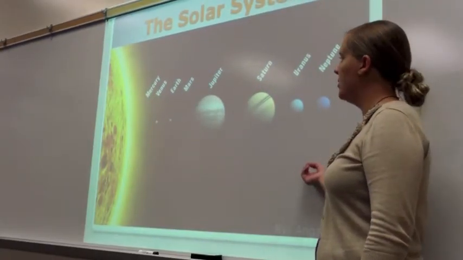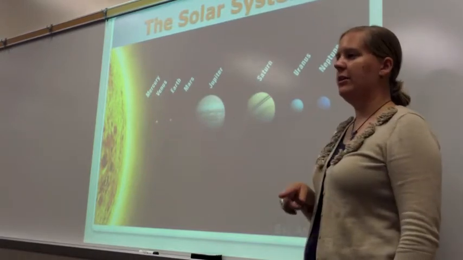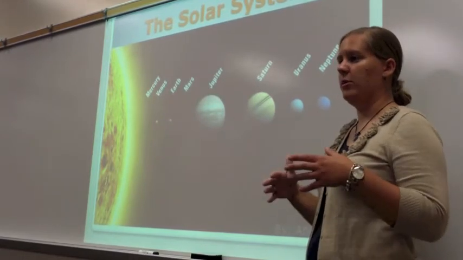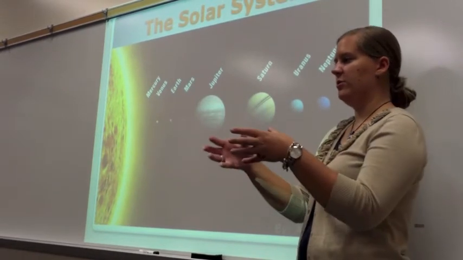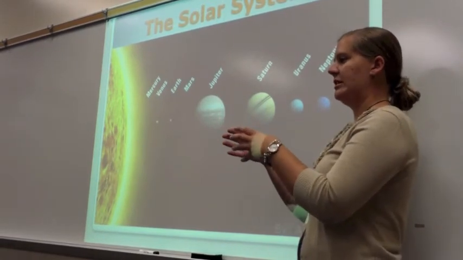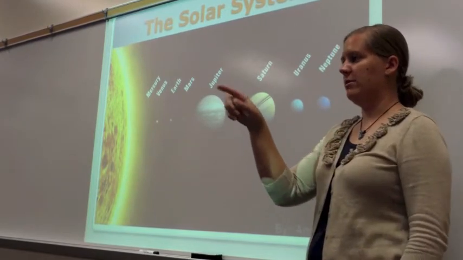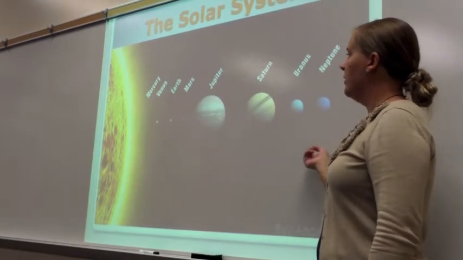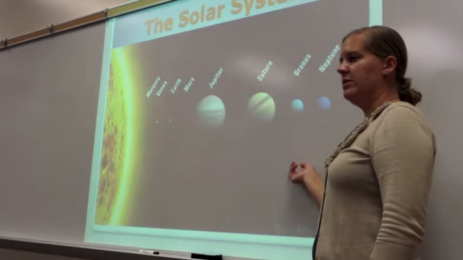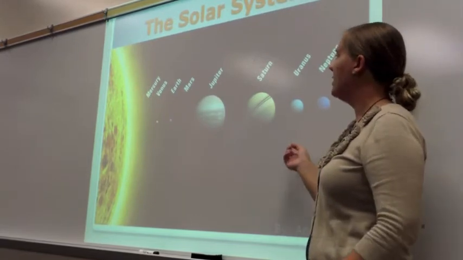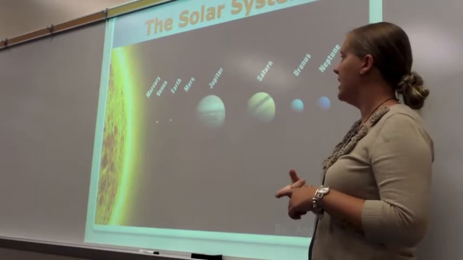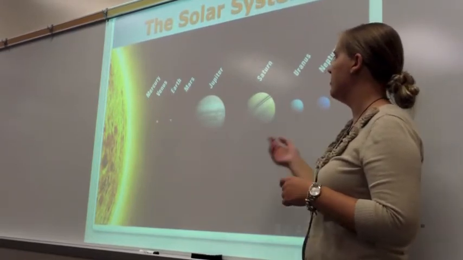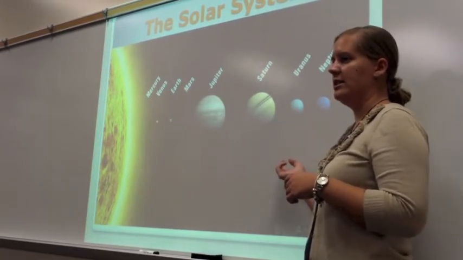Now that we have covered the Prezi example, you all will be creating a Prezi as a table group. So this group of 4 will work together, this group of 4 will work together, this group of 4 will work together, and that group of 3 you all will work together. You all are going to make a Prezi very similar to the one that you saw. You have to include 4 questions. The first question is how the planet got its name. So an example would be you need to find out how Saturn got its name.